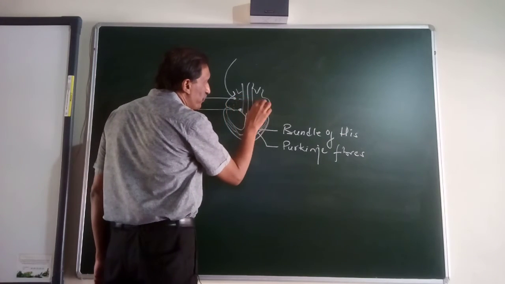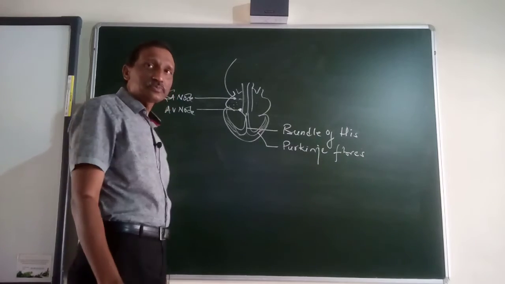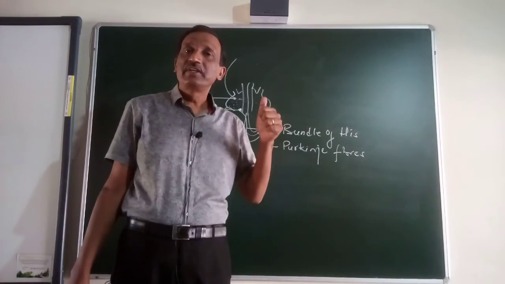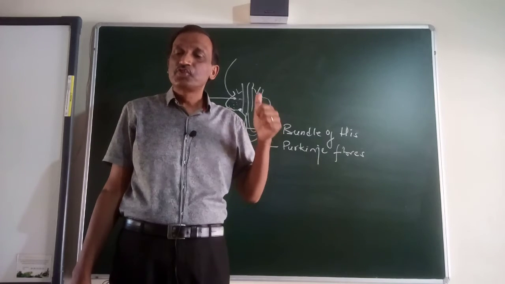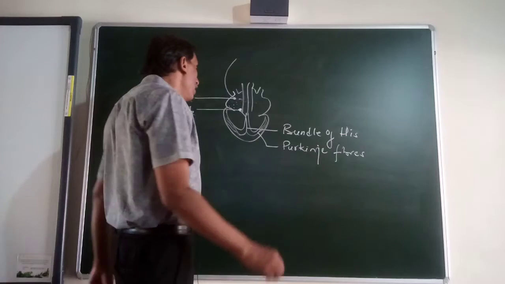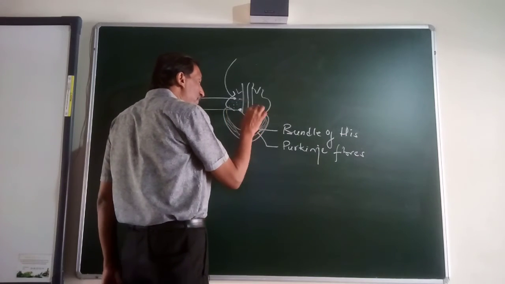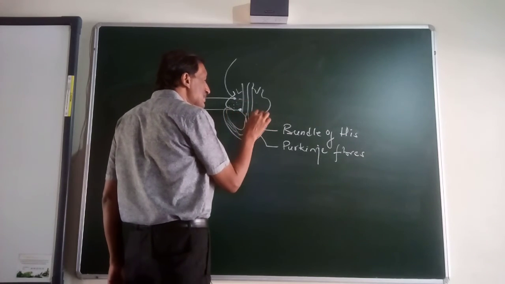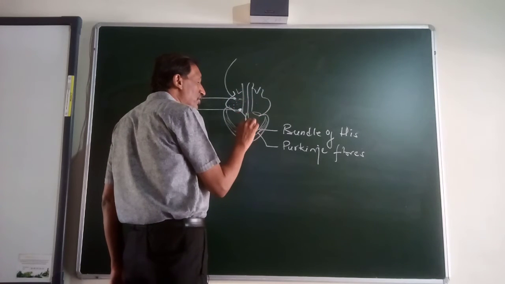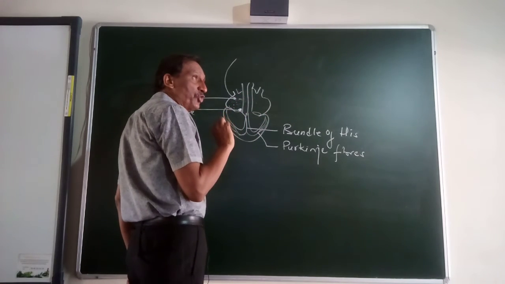So first the information goes from here to the left atrium. So first thing, right atrium contracts. Soon after that will be the left atrium contraction. Now the muscle of atrium and ventricles are separated. They are not connected to each other. So the information cannot pass from the atrium to the ventricle.